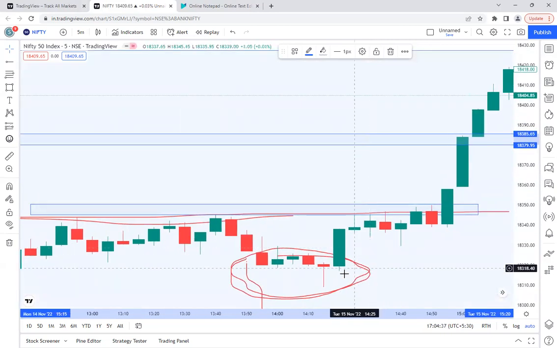But what they did here is they turned that complete movement into a spike by the closing of the candle. This spike itself is a big signal for the intraday players. If you entered a short position here, and you see this type of candle followed by a bullish candle, completely opposite to the move these people are expecting, then that itself is a big sign for the intraday traders.